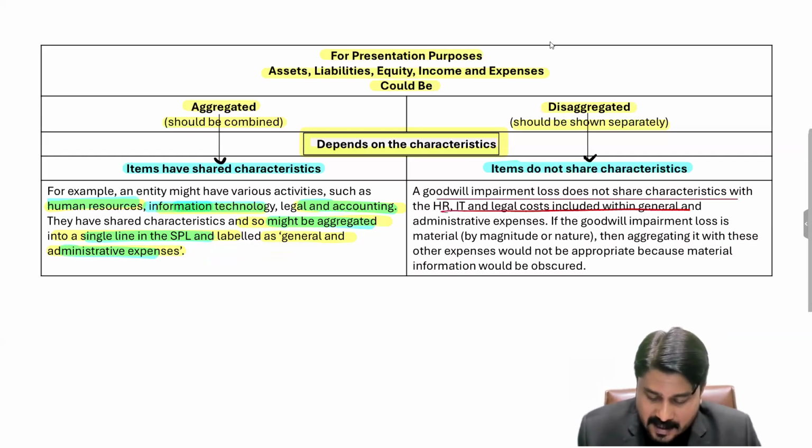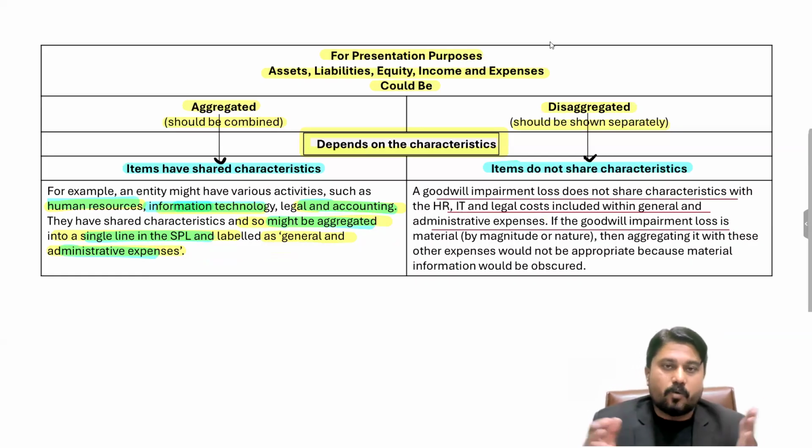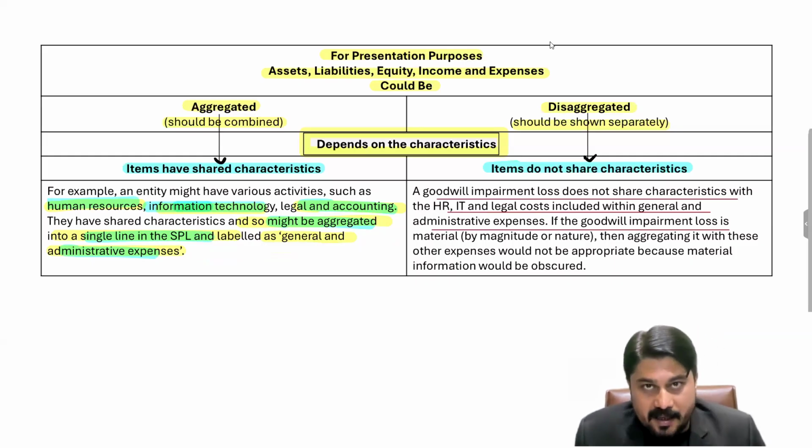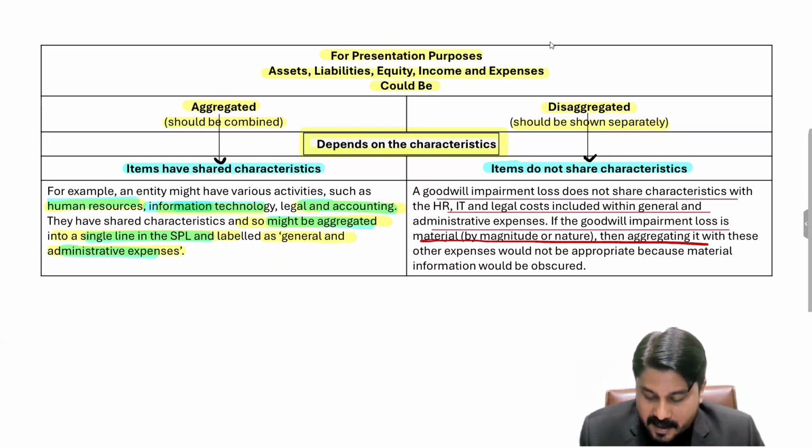At times when a company acquires another company's shares, we calculate the goodwill, and goodwill is reported separately in the balance sheet as an asset. And if there is any impairment loss in the goodwill, and if that impairment is material by magnitude or nature, then it must not be aggregated with the other line items.